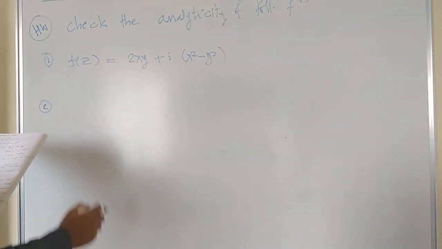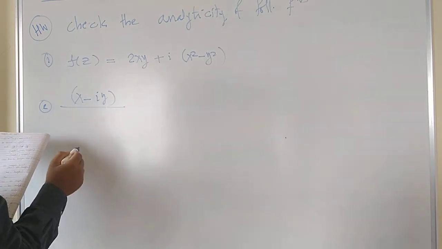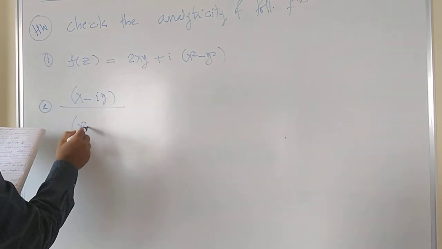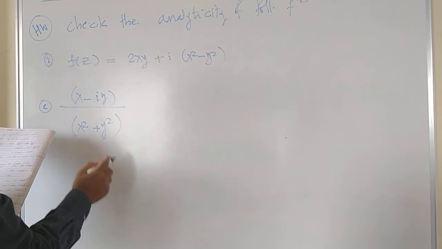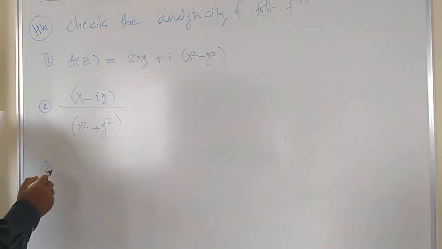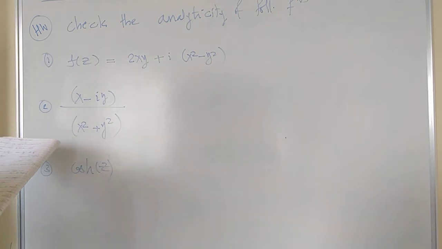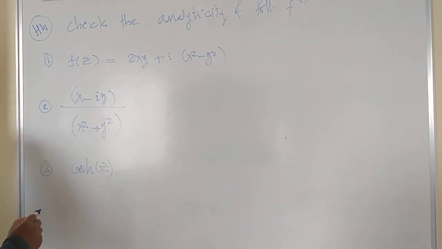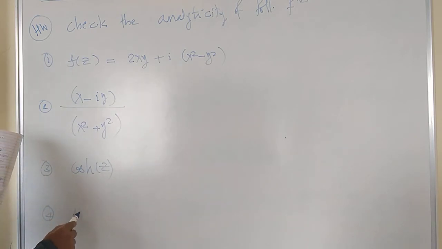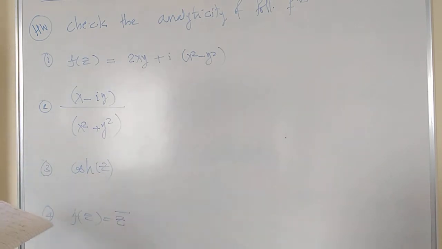Second, x minus iy divided by x square plus y square. The third is hyperbolic cos of z. The fourth one is f of z is equal to z bar, the complex conjugate of z.